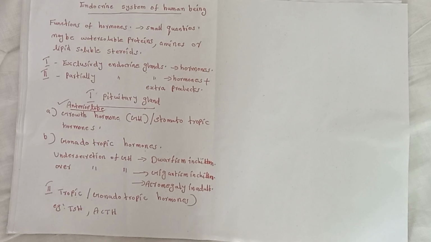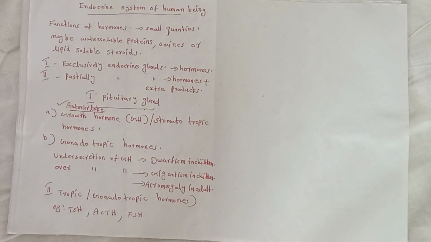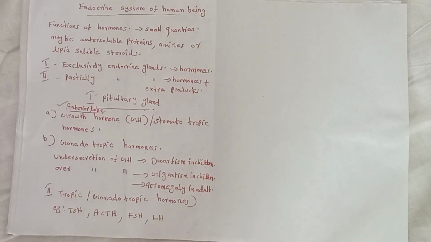Third example, follicle stimulating hormone, FSH, stimulates egg formation in females and sperm formation in males. Next, luteinizing hormone, LH.